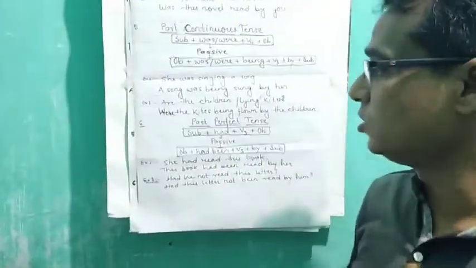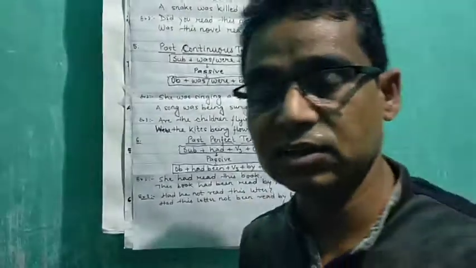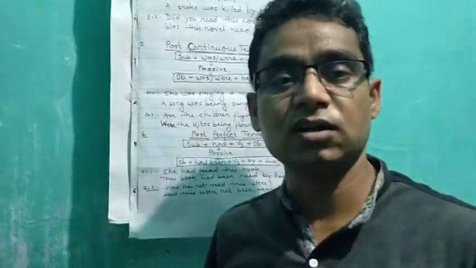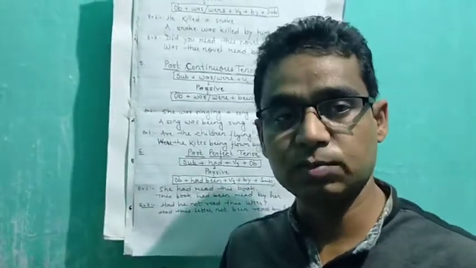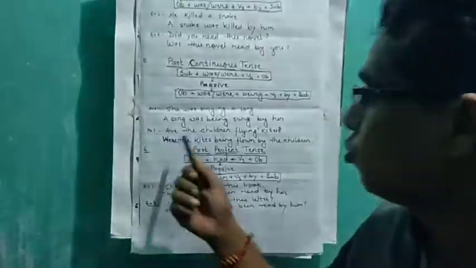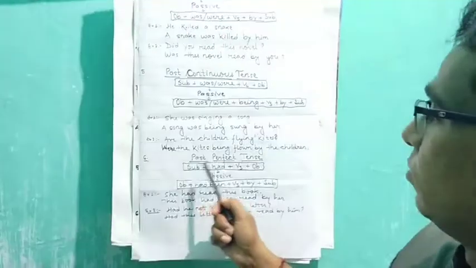The next one is past perfect tense. Again, we have to identify which tense the sentence belongs to: past, present, future, or any other. So how to identify the past perfect tense? It also has a basic structure: subject plus had plus V3 plus object.